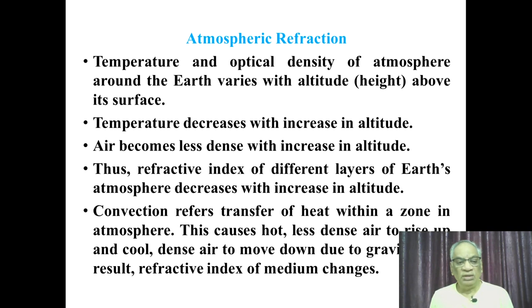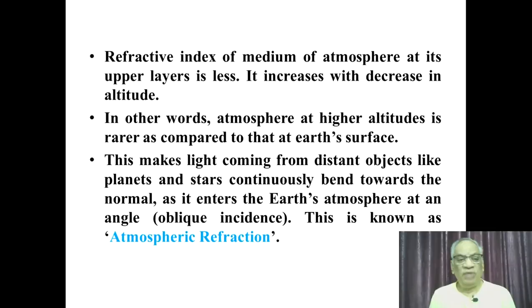Also, convection currents exist when there is a temperature difference within a zone. The transfer of heat takes place within the zone from cool areas to hot areas, and air molecules keep moving. This is known as convection. Also, the refractive index of the medium changes. The refractive index of the atmosphere at upper layers is less, and it increases with decrease in altitude. In other words, the atmosphere at higher altitudes is rarer as compared to that at the Earth's surface.